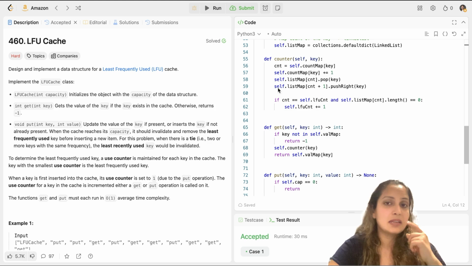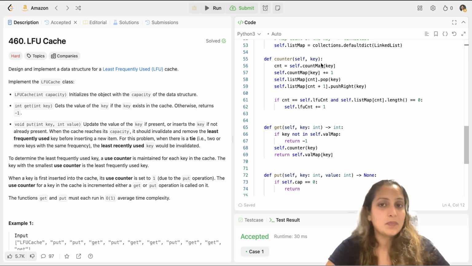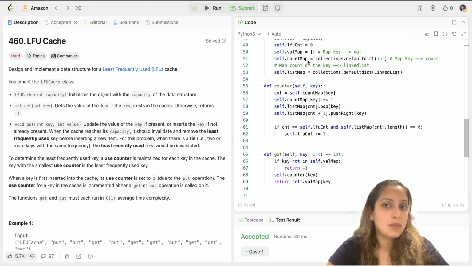So I have generalized this method, and how I'm writing it is define counter(self, key). First of all, I get that key's count, so self.count_map[key], because count map has key versus count pairs. So I call that and I save that count. Now whenever this counter method is called, that means a get or put operation is happening and you have to increment this count. So I increment that: self.count_map[key] incremented by 1.